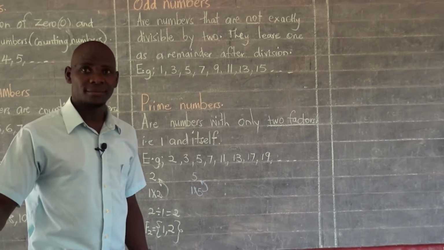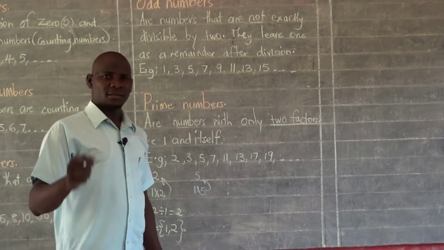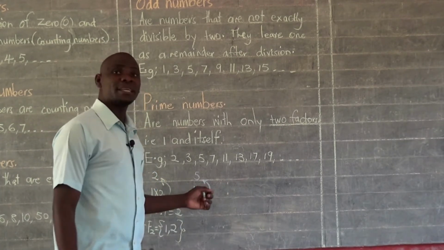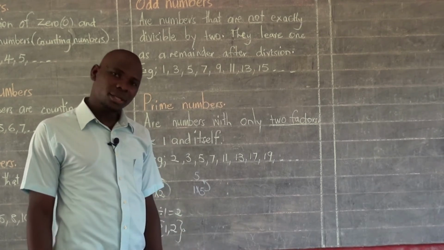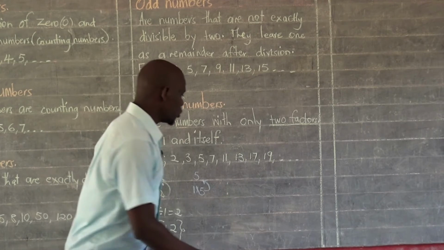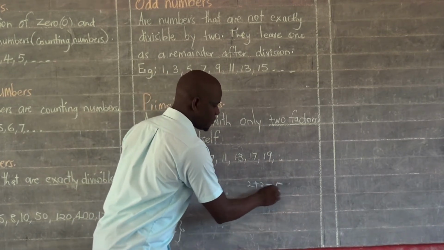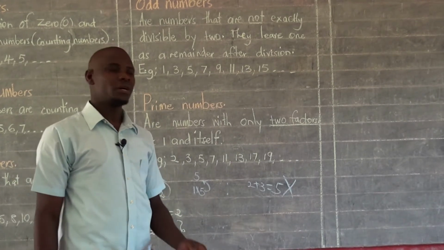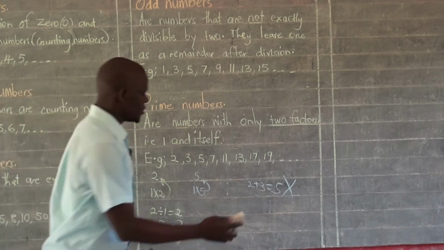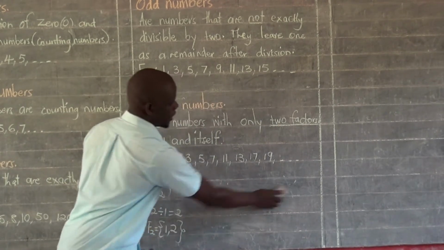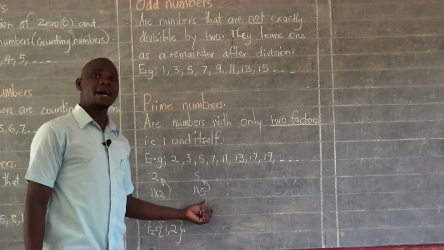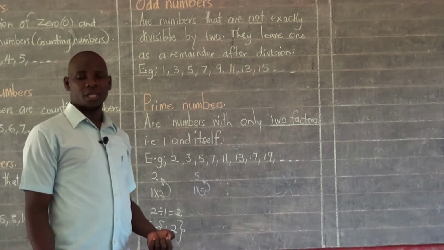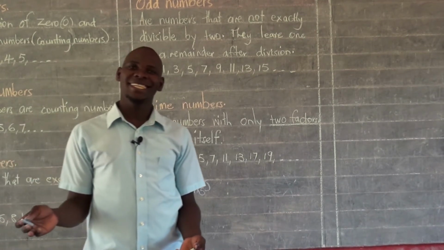Anybody in class? Can you think of a pair of numbers that you can multiply and 5 must be the answer that you get after multiplication, leave alone addition. Of course, when we say 2 plus 3, we get 5. But this is not what we are talking about. We are talking about multiplication, not addition. So let me even rub this. This is not what we are looking for. Here, we want a pair of numbers that we can multiply, and 5 must be their answer. Anybody in class? I'm waiting.